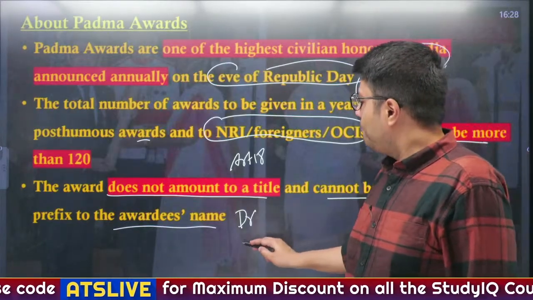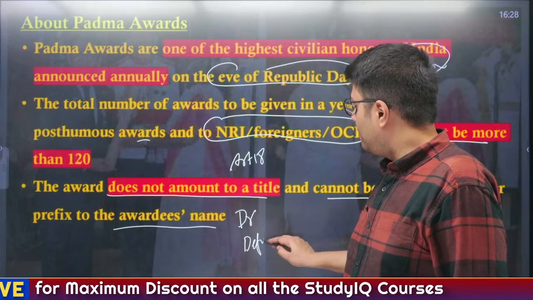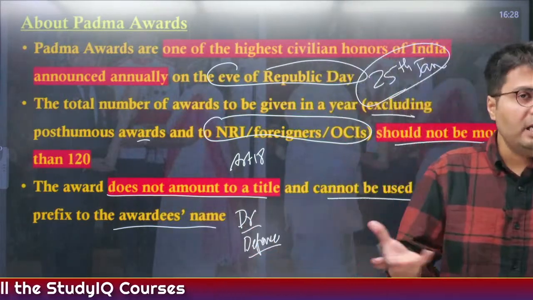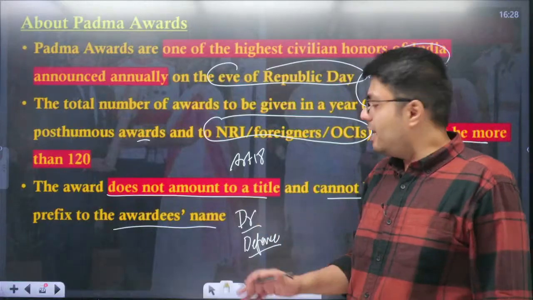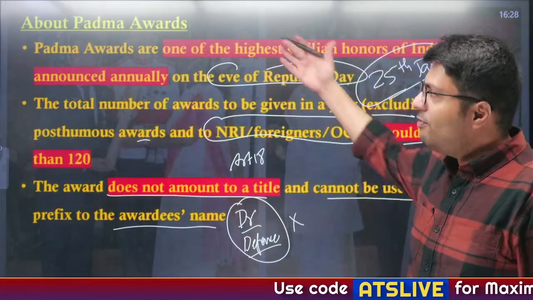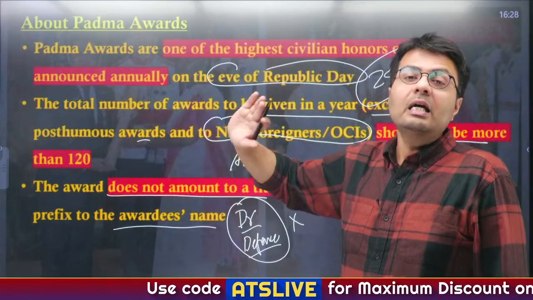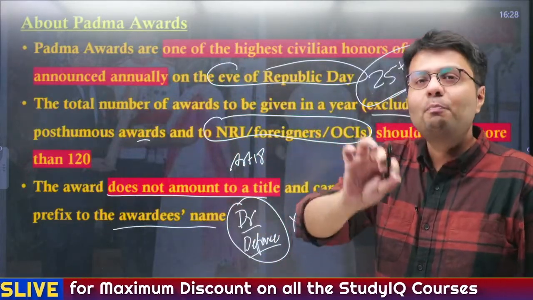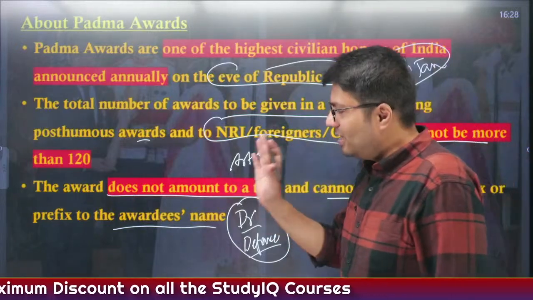And also the defense related titles like Navy or Army or Air Force titles. Except these, all the other titles are not allowed in India. So even when you get Padma awards like Padma Bhushan, Padma Vibhushan, Padma Shri, you can't add Padma Shri before your name. Understand? This is not permitted.